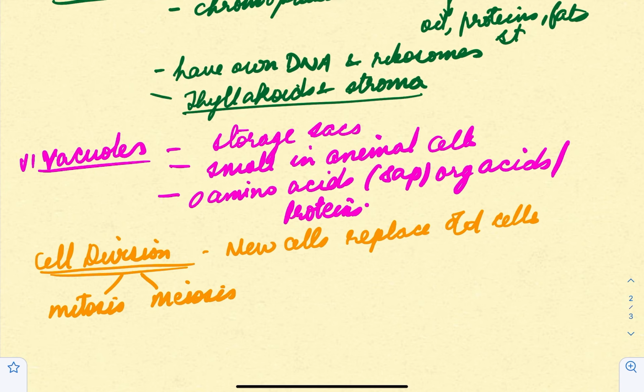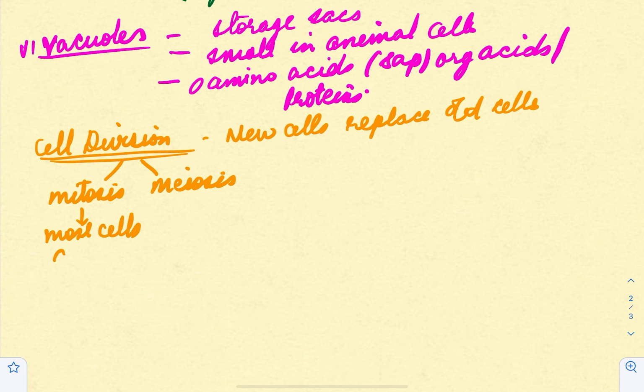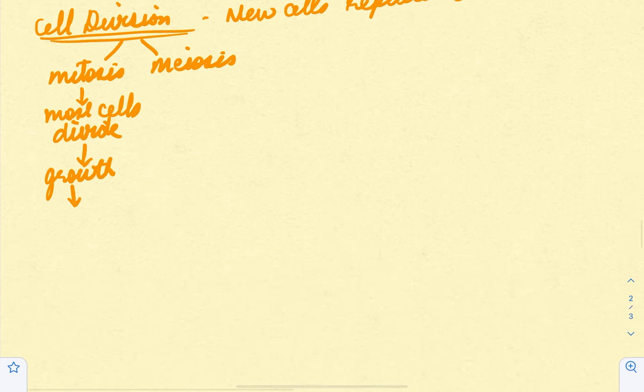Now in case of mitosis, most cells divide by this method, and it leads to growth of the organism because all the cells are similar and they all have the same number of chromosomes as the mother cell. So same number of chromosomes. Mostly all the cells divide by mitosis.